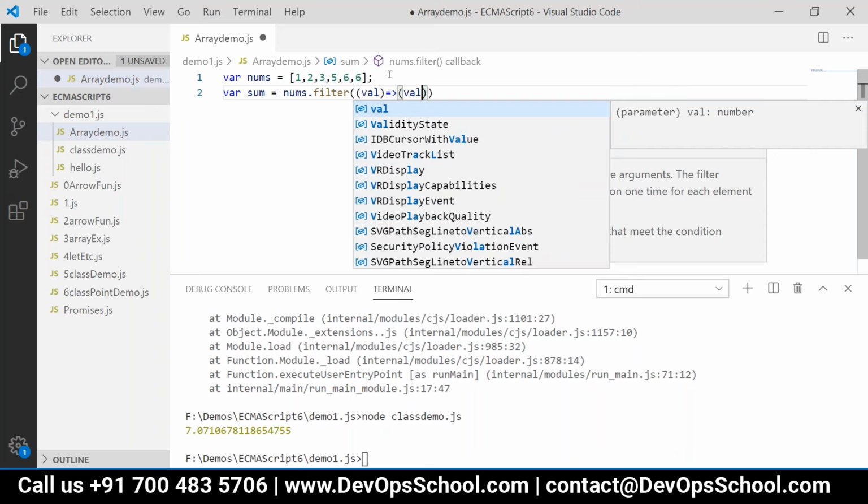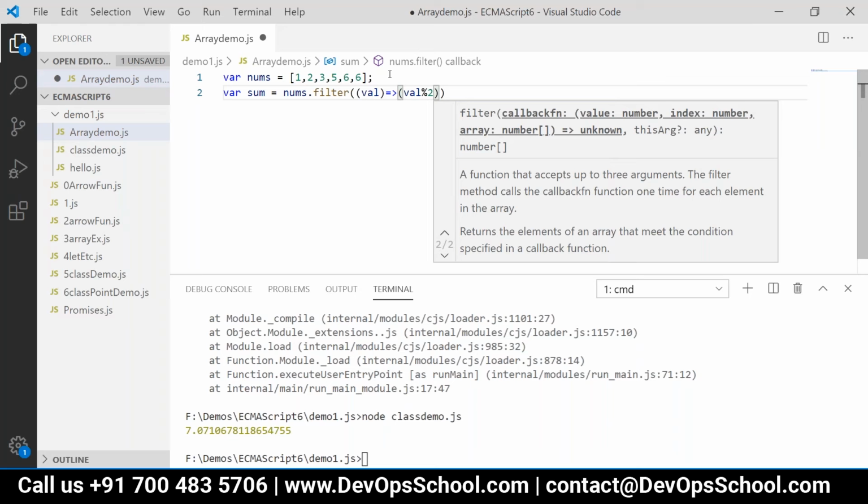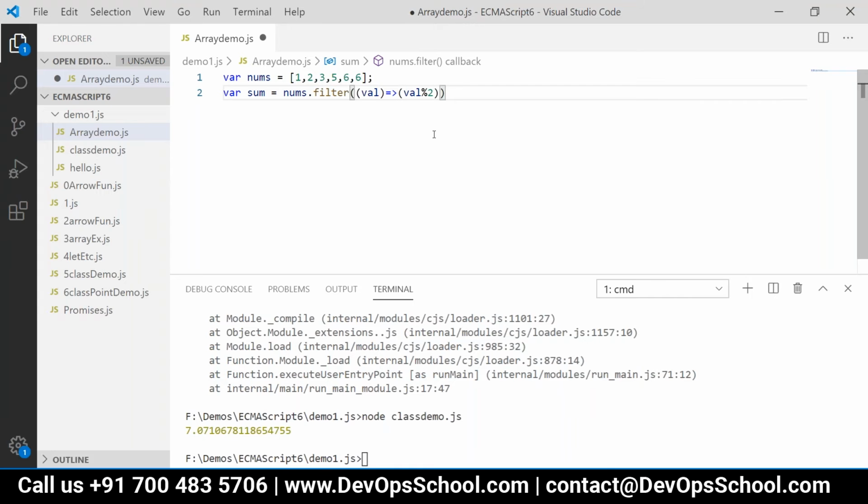So val mod 2 equal to 0. So this is fine, filter. Each element will be taken as val, and it will be accepted only if it is an even number.